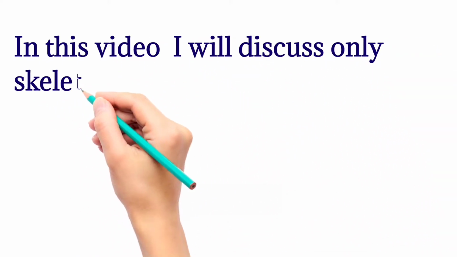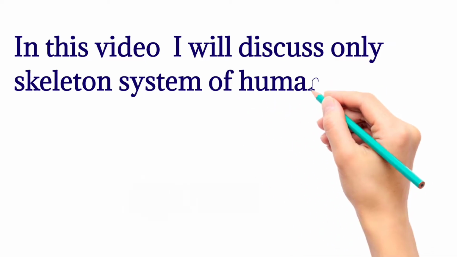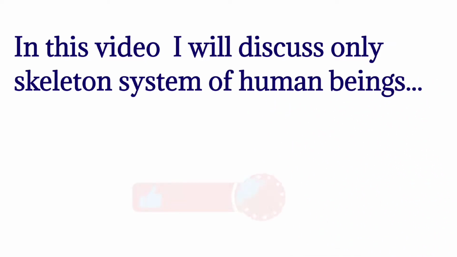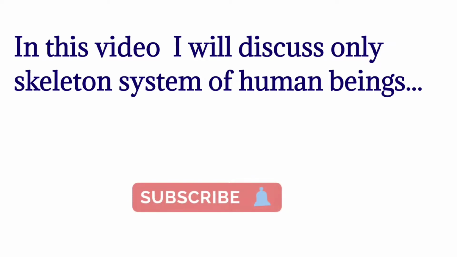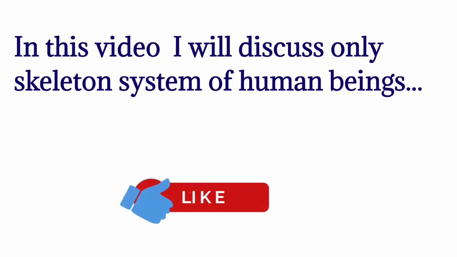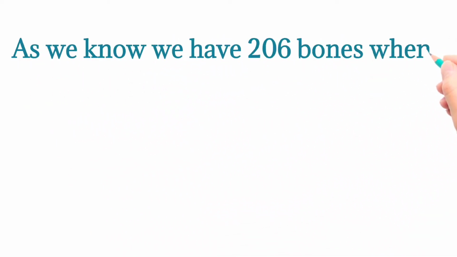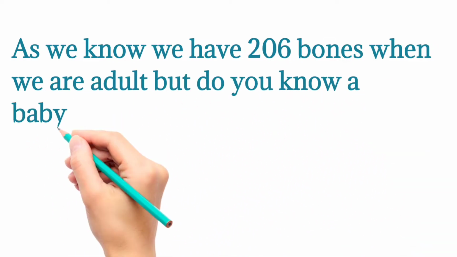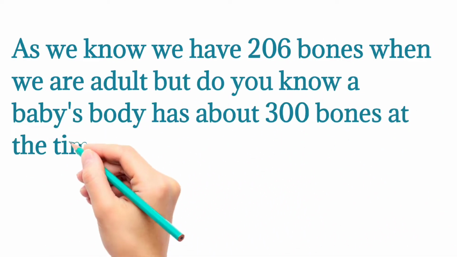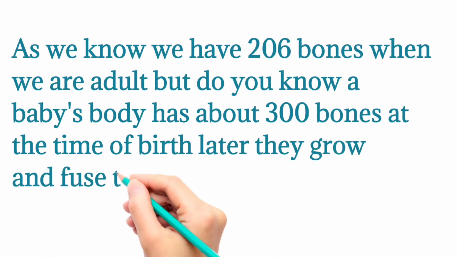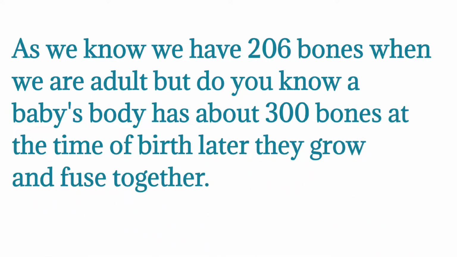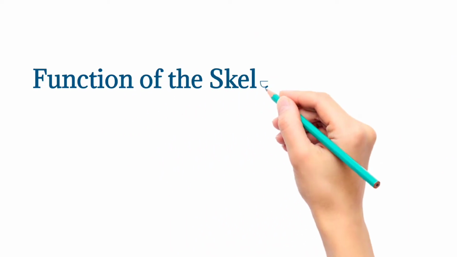As you know, there are so many bones. We will discuss the different kinds of bones and how many bones are present in different parts of the body. Everybody knows there are 206 bones in a human body, but do you know when a child is born, how many bones they have? They have about 300 bones at the time of birth, but later they grow and many bones fuse together, and then when they are adult they have only 206 bones.